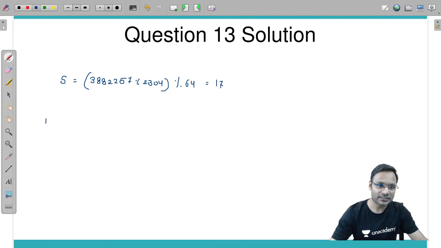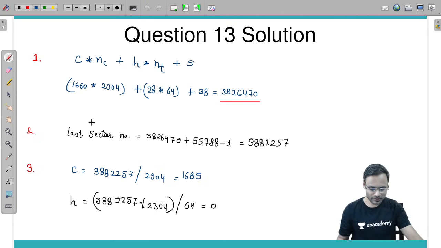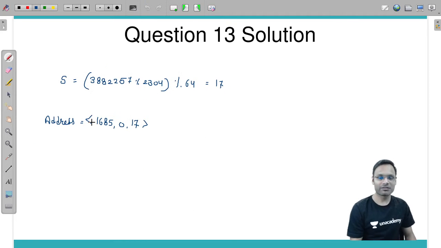So the address given this way, CHS: what is C? 1685, H is 0, S is 17. That is the address of the last file I am getting.